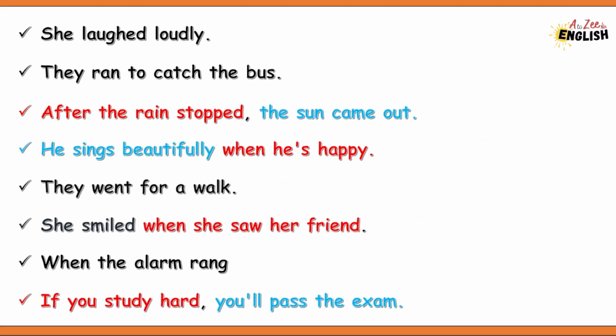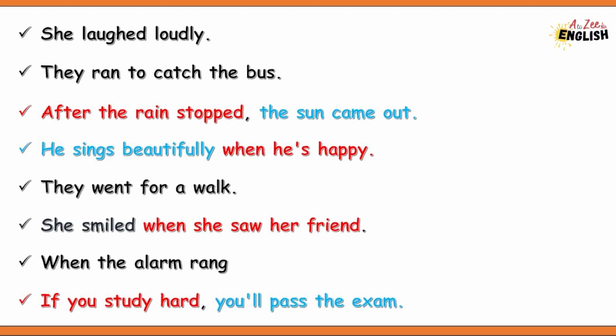These are some examples of clauses. She laughed loudly. They ran to catch the bus. And "after the rain stopped," this is also a clause. "The sun came out" is an independent clause. And "after the rain stopped" is a dependent clause. "He sings beautifully" is an independent clause, whereas "when he's happy" is a dependent clause.